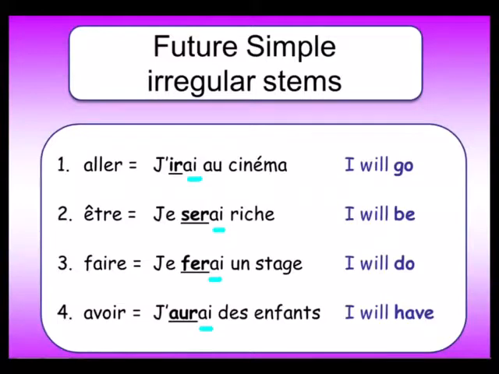On the screen are the 4 most common verbs which you will need to use in the future tense. So we have être, which is to be, and I will be becomes je serai riche, rich. We have also faire, je ferai un stage, I will do, and avoir, j'aurai, I will have.